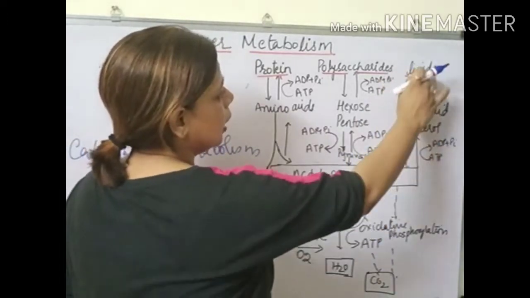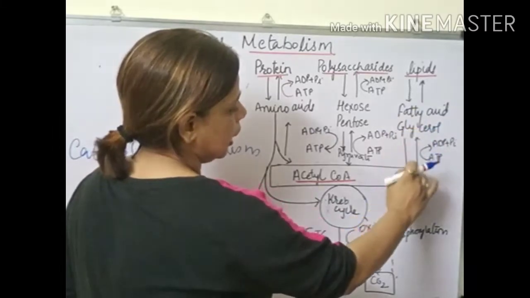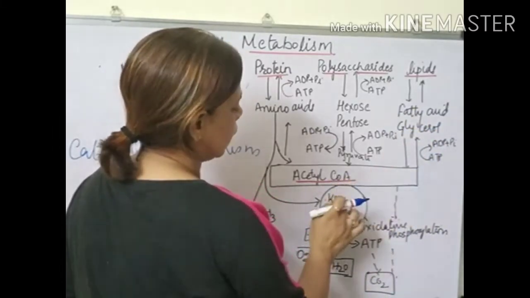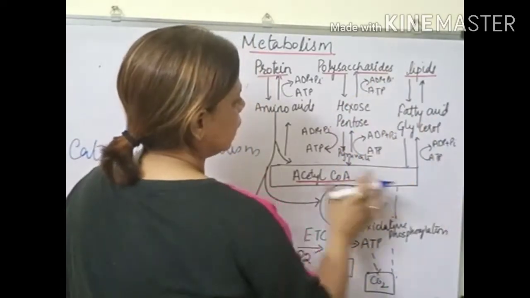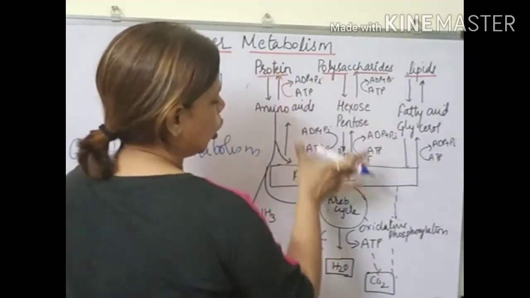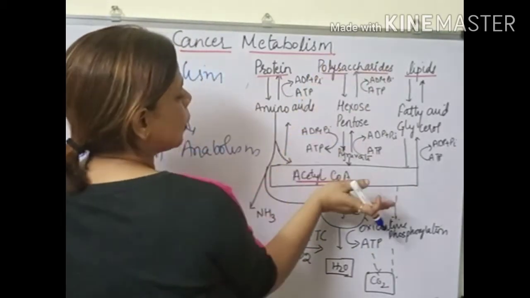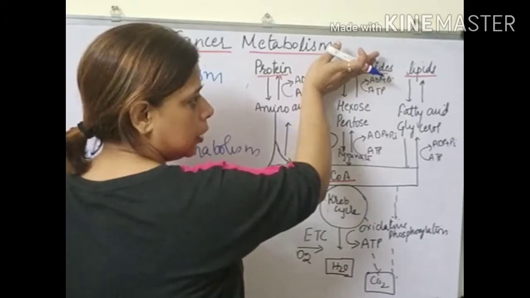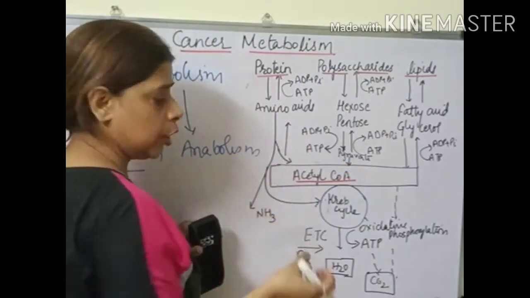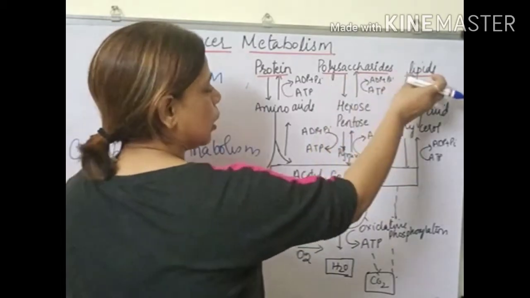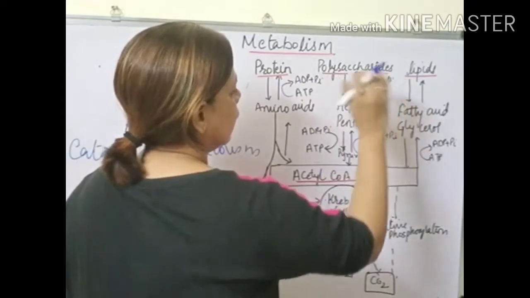The next one is lipids. Lipids get converted into fatty acids and glycerol, and they again enter into the Krebs cycle with the help of acetyl-CoA. So we have seen that this is the way the complex molecules are getting degraded. Similarly, the formation of the complex molecules takes place from a single precursor molecule, or a simple precursor, to form complex molecules like proteins, polysaccharides and lipids.